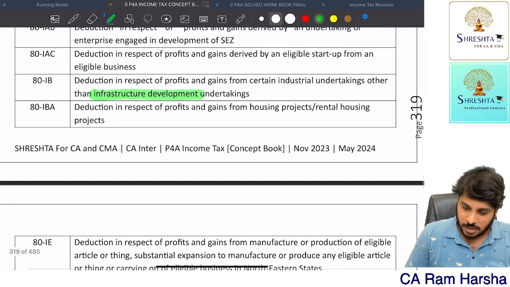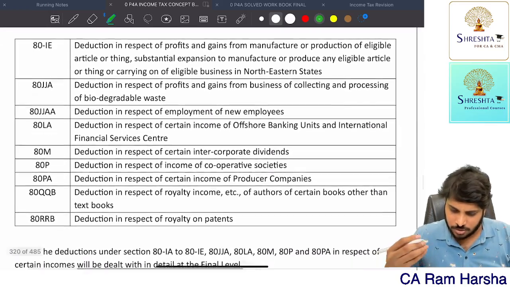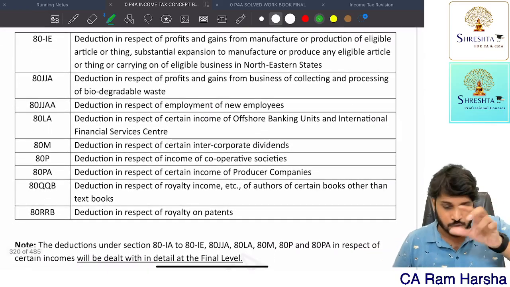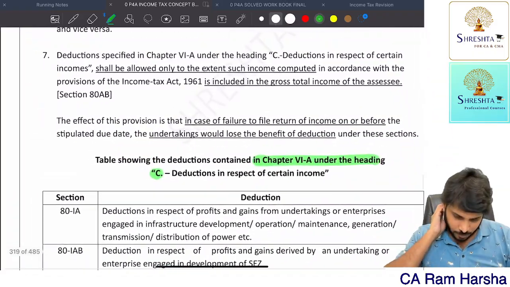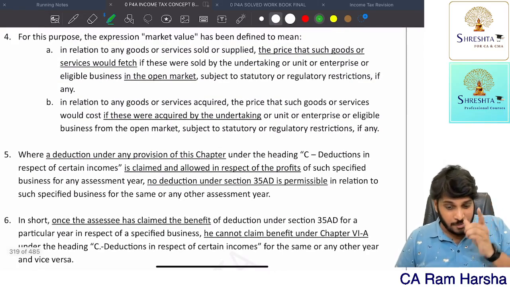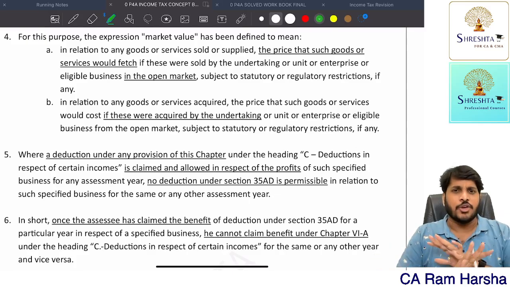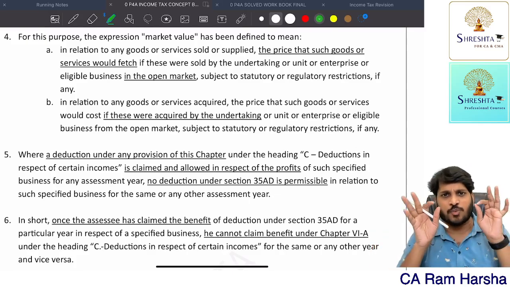Infrastructure development, housing projects. So like this, there are some things which are covered. The 35AD related things were covered. Getting it? So if at all you already claim a deduction under 35AD, you can't claim here. If you claim here, you can't claim under other provisions. For the same item, you can't claim double deduction. That's what the logic is here.